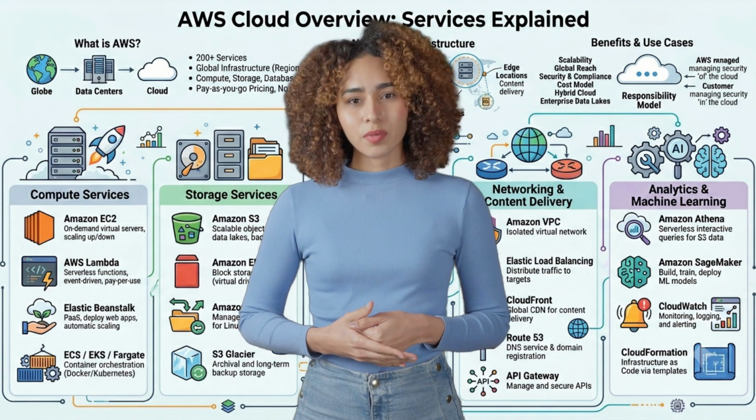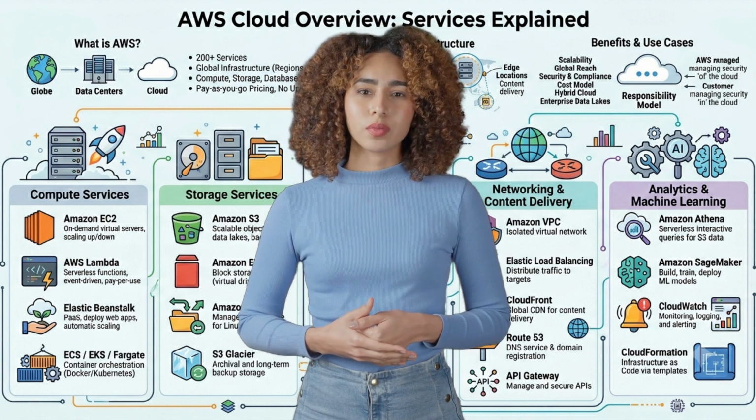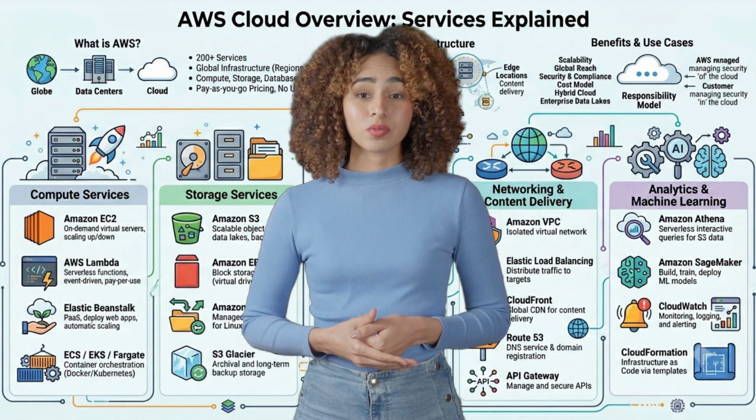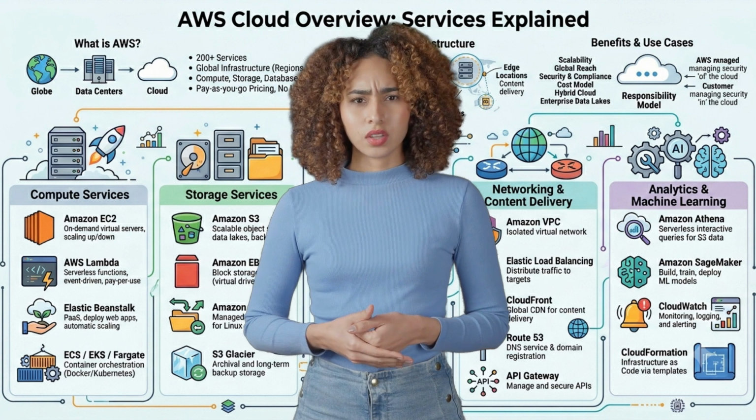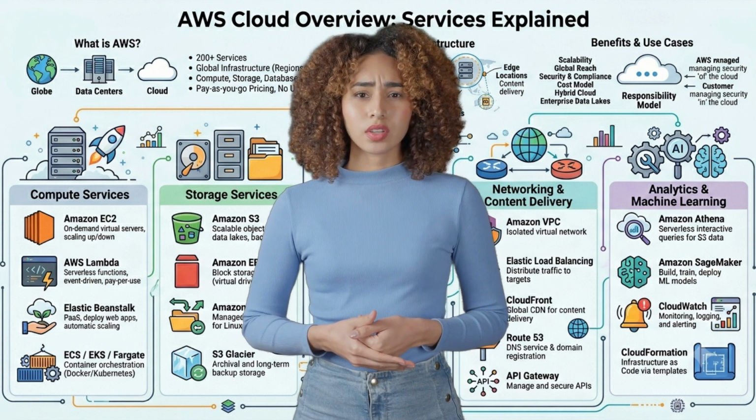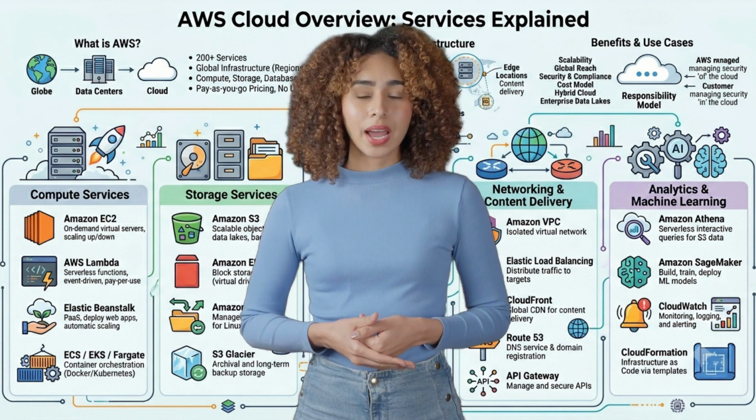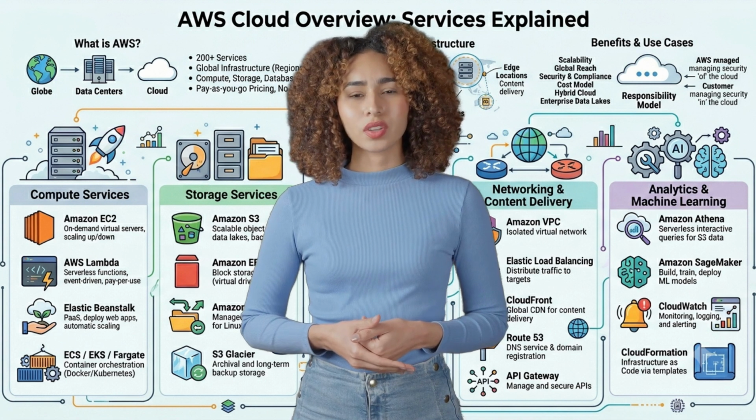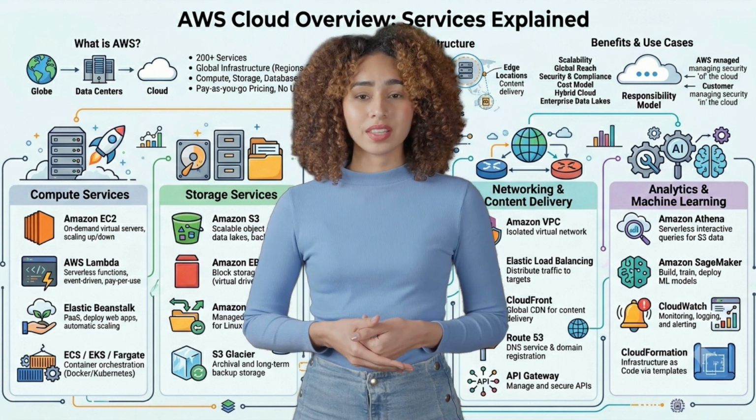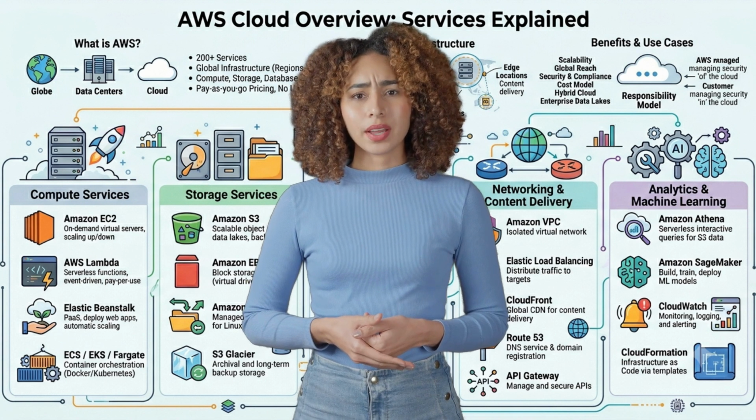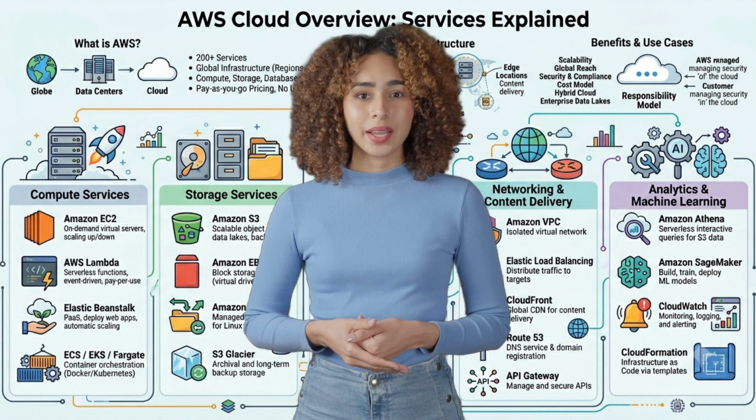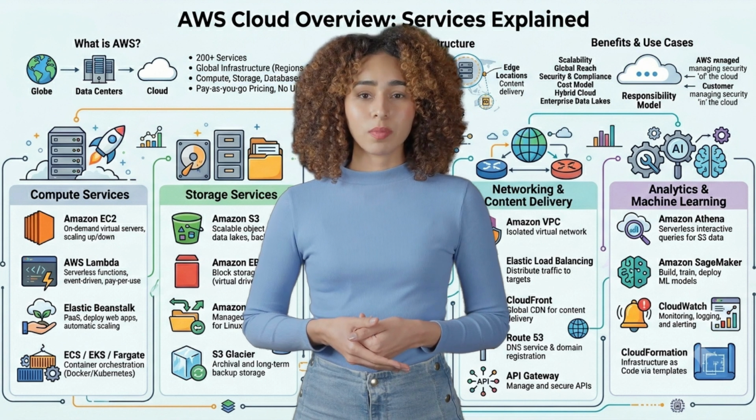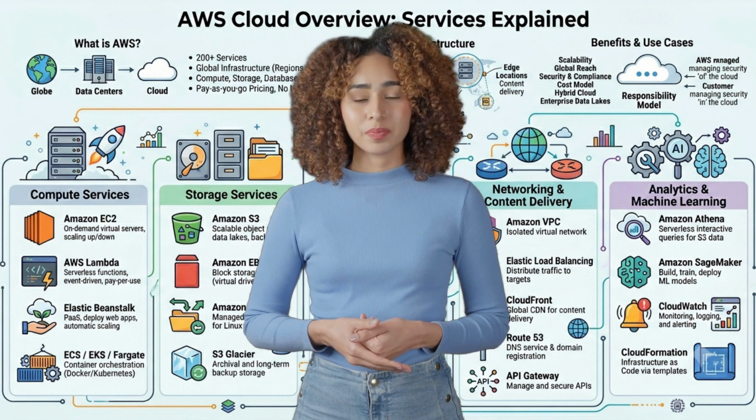AWS Lambda, serverless compute. Run code in response to events, for example, file uploads or API calls, without provisioning or managing servers. You pay only for execution time. Perfect for event-driven apps, microservices, or automation. AWS Elastic Beanstalk, Platform as a Service, PaaS, for deploying and managing web apps. Handles infrastructure provisioning, load balancing, and scaling automatically.